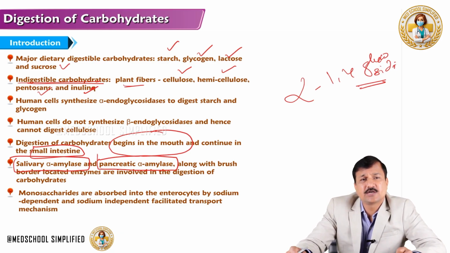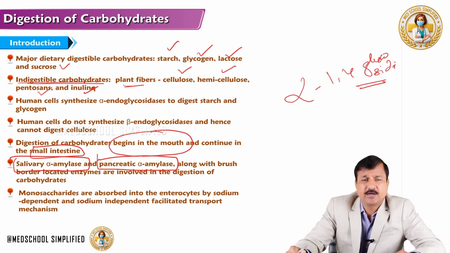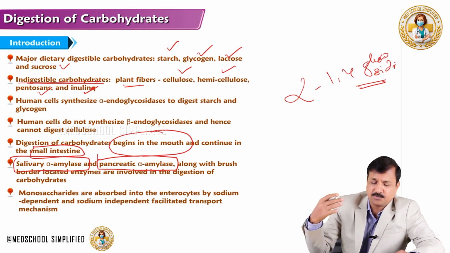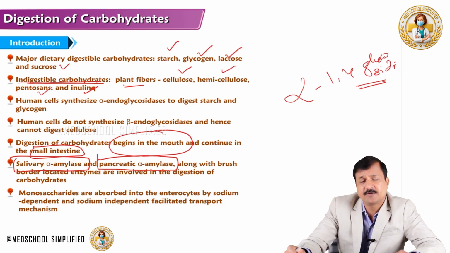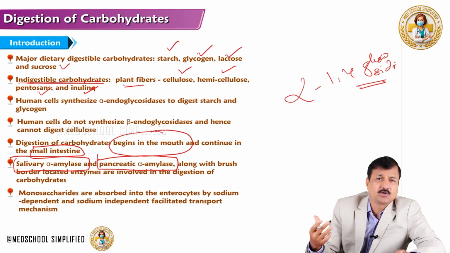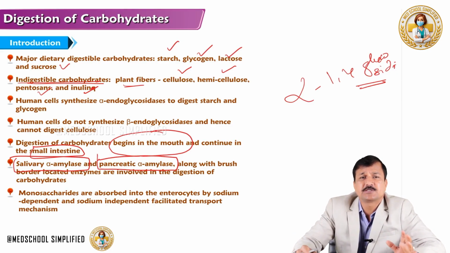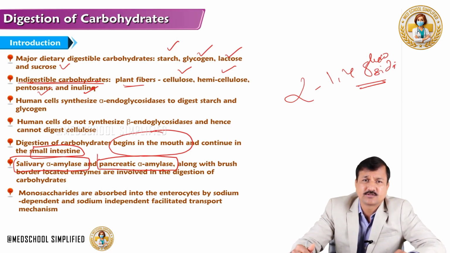Along with salivary alpha amylase and pancreatic alpha amylase, we have brush border located carbohydrate digestive enzymes. There are specific enzymes for sucrose, maltose, lactose and isomaltase. These specific enzymes take care of specific disaccharides and also oligosaccharides.